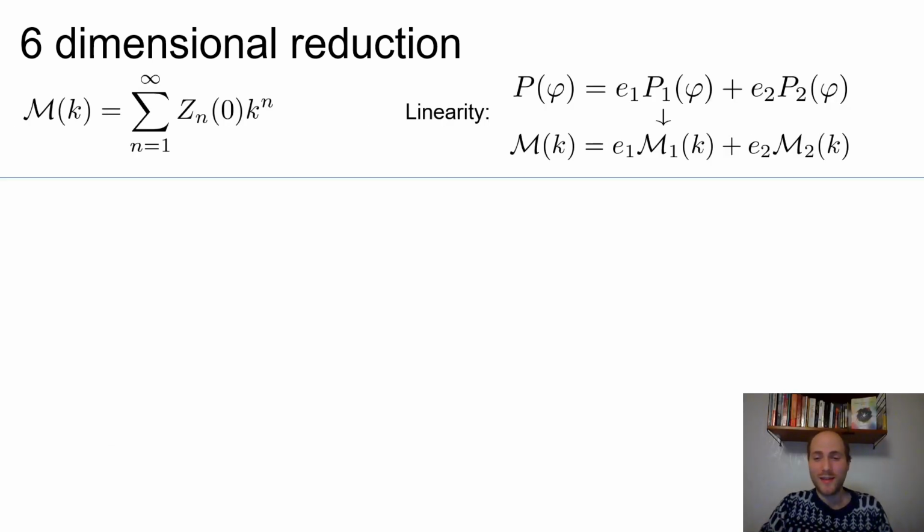Another thing that can help with computing this constant function is that it's linear with respect to the distribution. What I mean is, if a distribution has two components, let's say distribution 1 and distribution 2, they don't have to be distributions, but these two components, and for each of these components we know what function m it corresponds to, then the final m is just exactly the weighted sum of both of them. So it's linear in that respect. This helps because if we know the m for one distribution and the m for another distribution, we know the m for the sum of these two distributions as well.